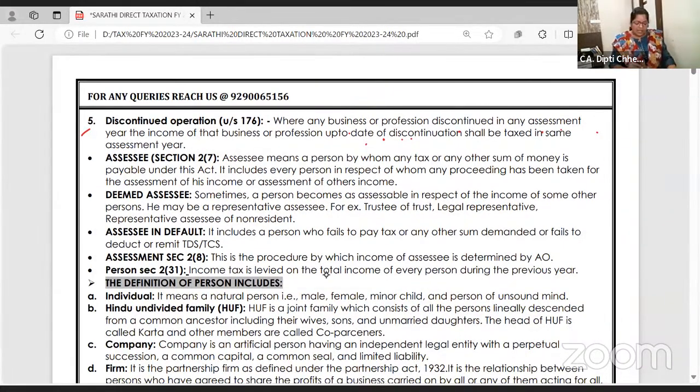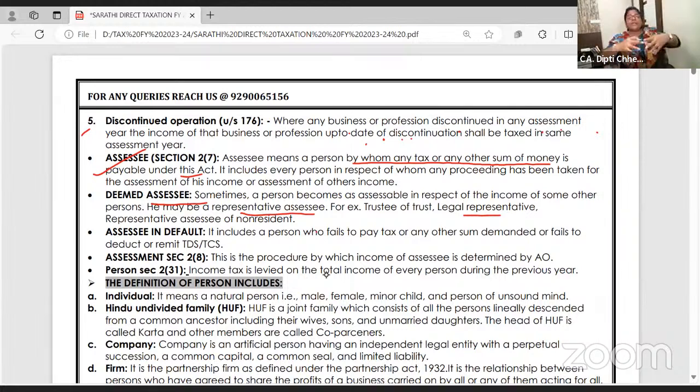Chalo. Now, who is an assessee? A person who is liable to pay tax is called an assessee under the Income Tax Act. Deemed assessee is when you're liable to pay tax on behalf of others as representative assessee. You know, a person is a minor or lunatic, not of sound mind, then someone is appointed as a representative assessee.